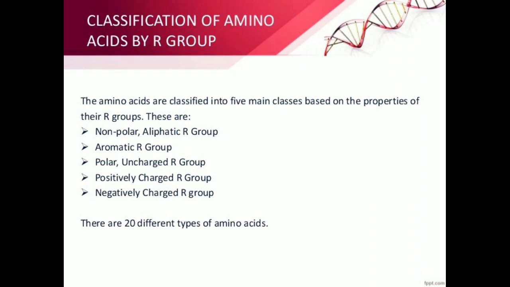Classification of amino acids by R group. The amino acids are classified into 5 main classes based on the properties of their R groups. These are nonpolar aliphatic R group, aromatic R group, polar uncharged R group, positively charged R group, and negatively charged R group. There are 20 different types of amino acids.